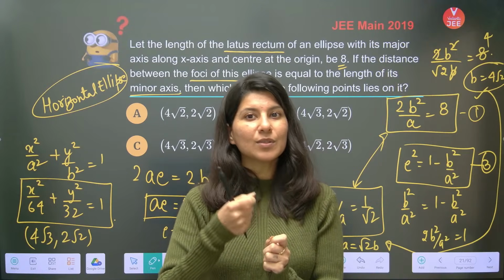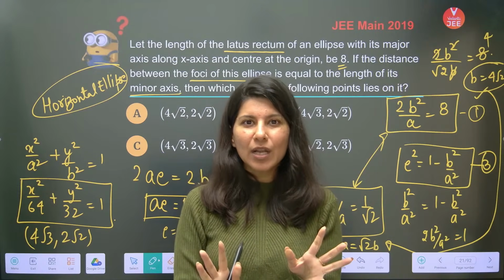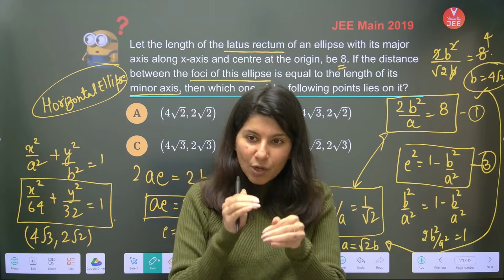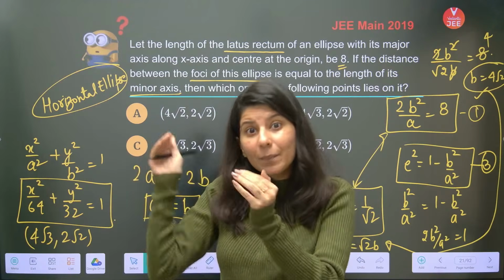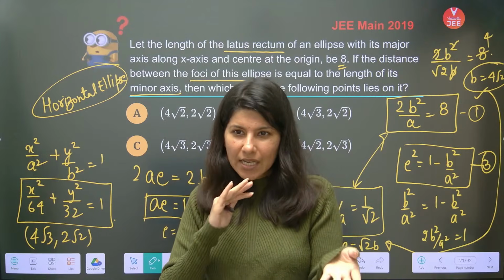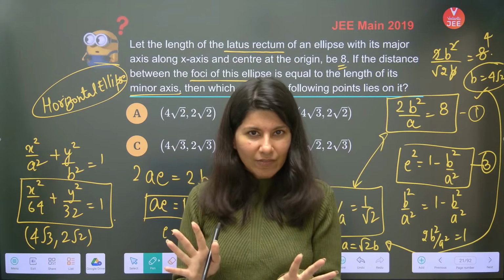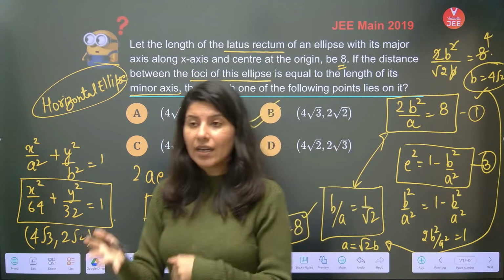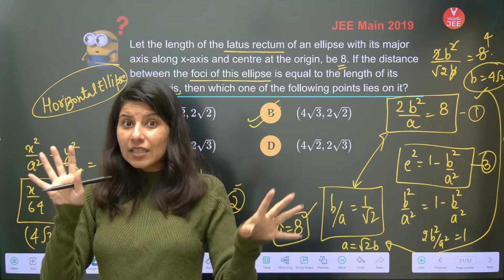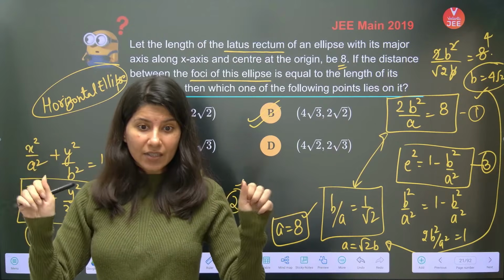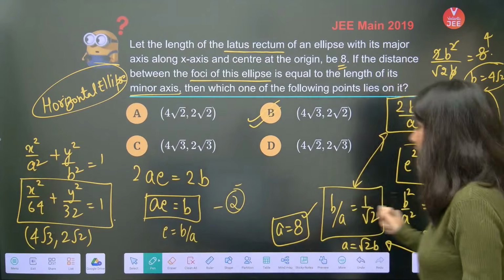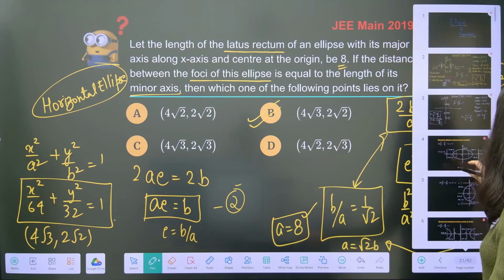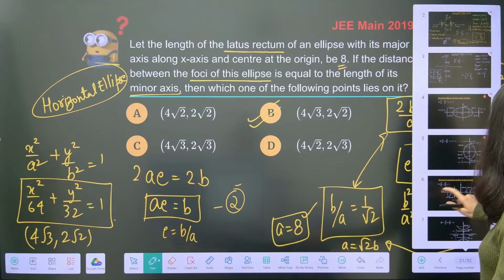Now I am introducing the same thing, basics of hyperbola, like how the graph looks like, what are the terminologies. We will solve a few questions just like this on the basics like focus, latus rectum, directrix, everything we will learn. Then once these basics are covered, we will move ahead and talk about the combined study. So we'll quickly talk about the hyperbola now. What is a hyperbola? How does a hyperbola look like?